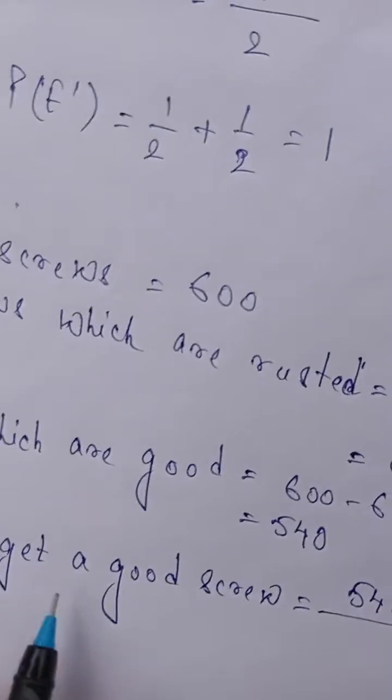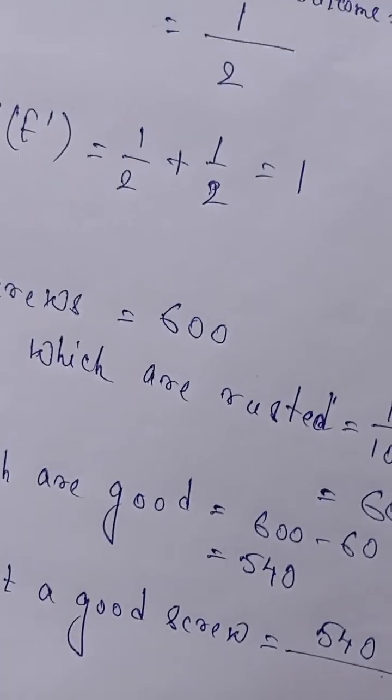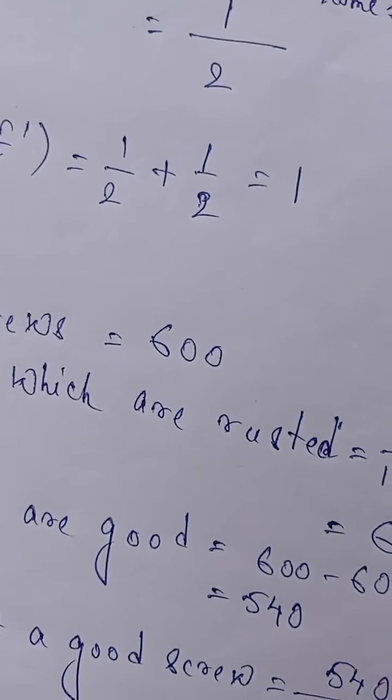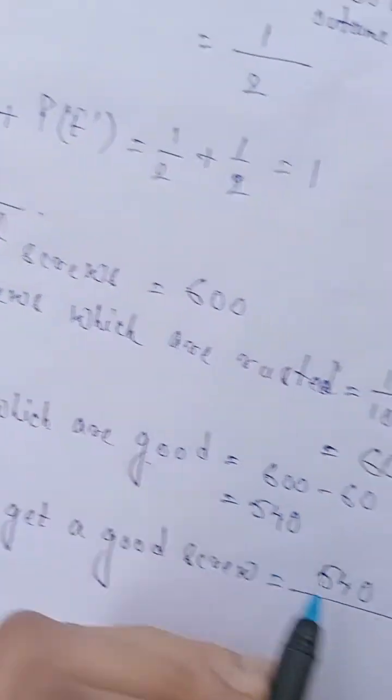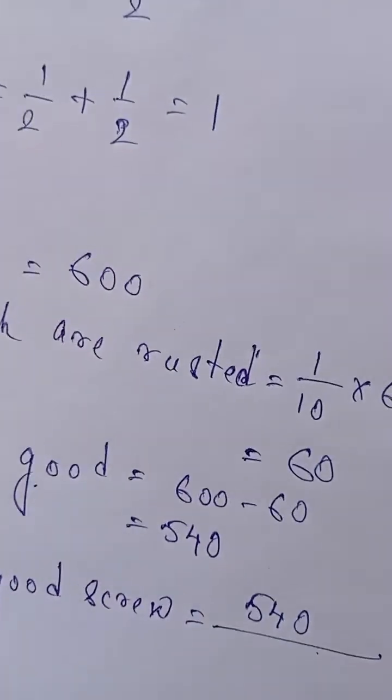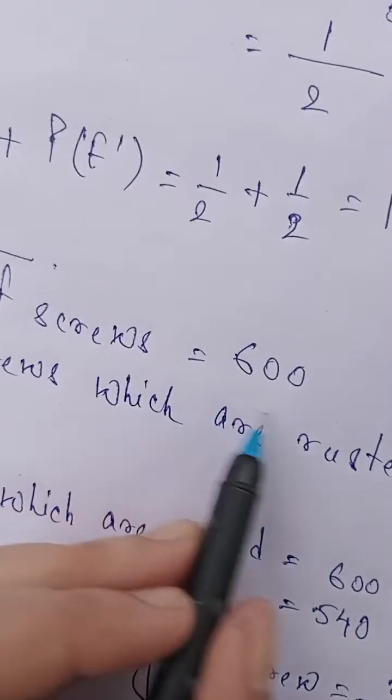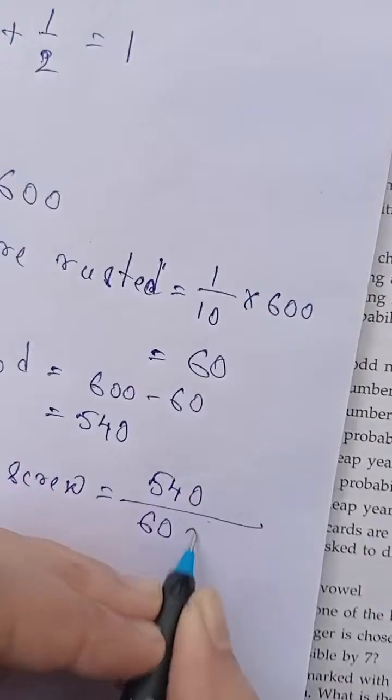The number of favorable outcomes of being good is 540, and the total number of screws is 600. So it will be 540 by 600.